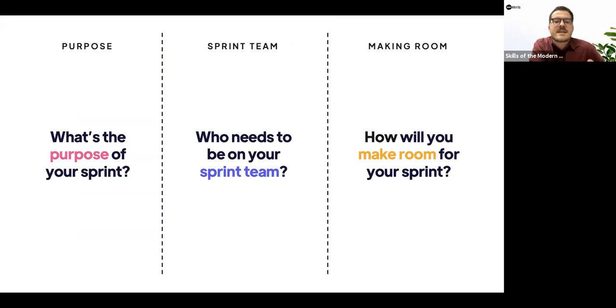So for this next activity, what I'm going to encourage you to do is individually at first, get a piece of paper that you brought with you, or you can do it digitally if that works for you. But if you've got a piece of paper, turn it sideways and divide it into 3 sections, just like you see here. And across the top, you want to put purpose, team, and making room. And the idea here is to start thinking individually about, firstly, what's the purpose of this sprint and what are the desired outcomes that I'm looking for?